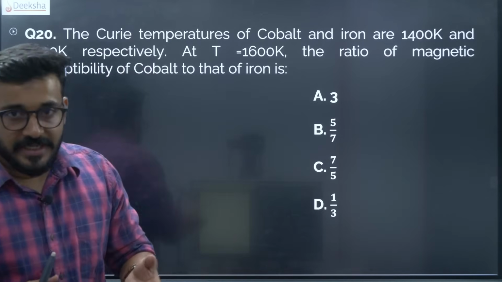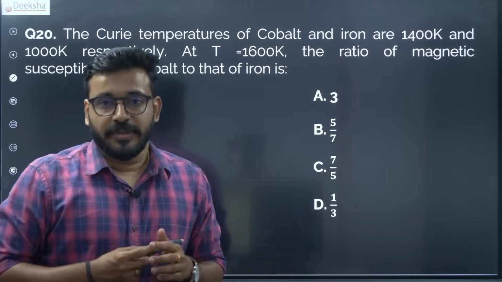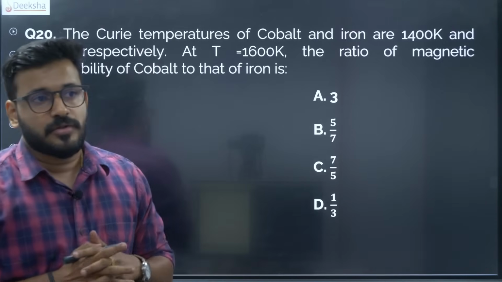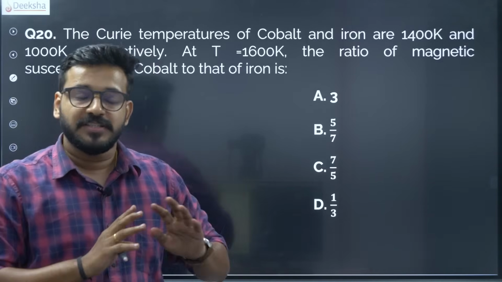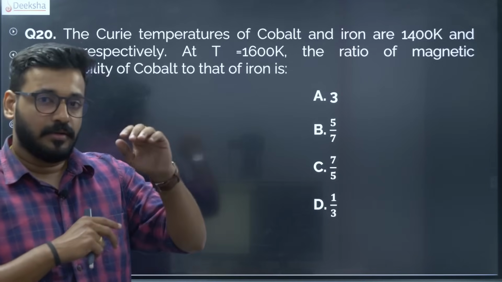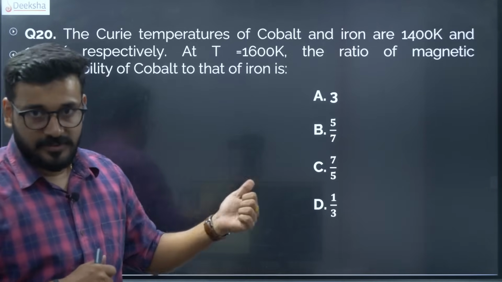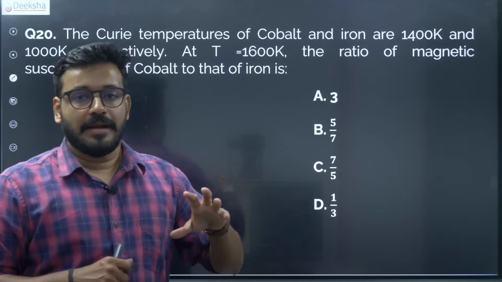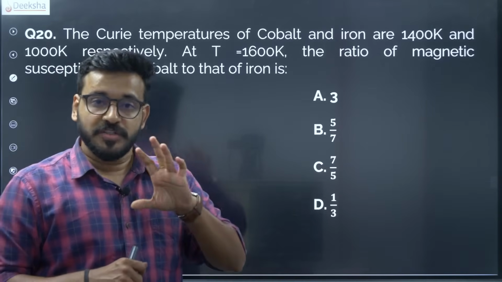So Curie temperature, once again PU has actually removed the Curie temperature part from the paramagnetic materials, and also in the ferromagnetic paramagnetic the Curie temperature concept has been deleted. So once again this particular concept is under scrutiny, but still for that matter let's just look at how this concept works.